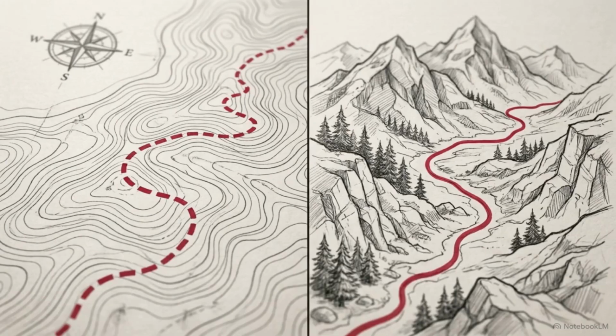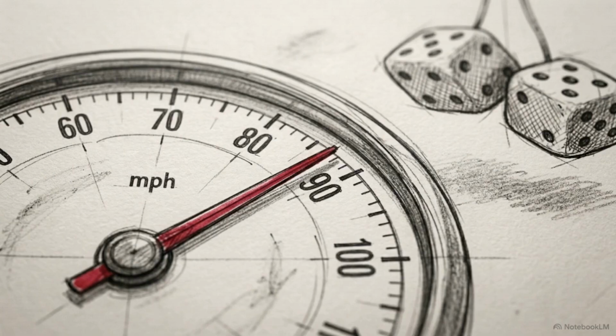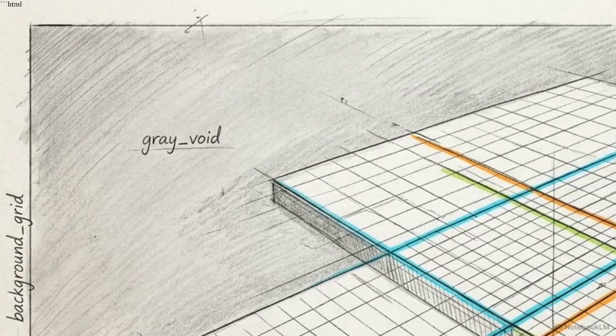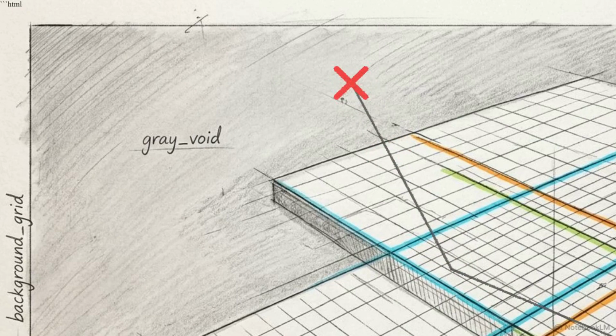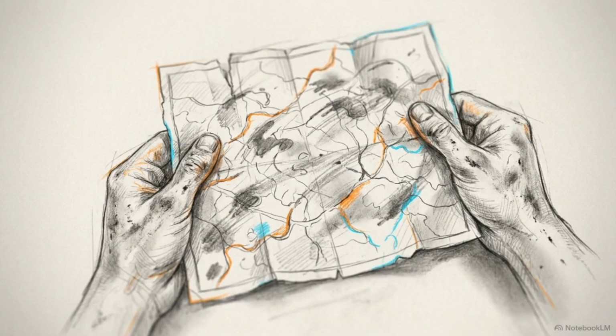First, we have to recognize the difference between the map and the territory. A map is simply an explanation or a model of reality. Suppose you want to navigate through Chicago, but you were accidentally handed a street map of Detroit. You can double your driving speed or try to maintain a positive attitude, but neither action will help you reach your destination. You are working from an inaccurate blueprint. A reliable system requires an accurate understanding of the reality you are operating in. Quick fixes and raw effort cannot overcome a bad map.